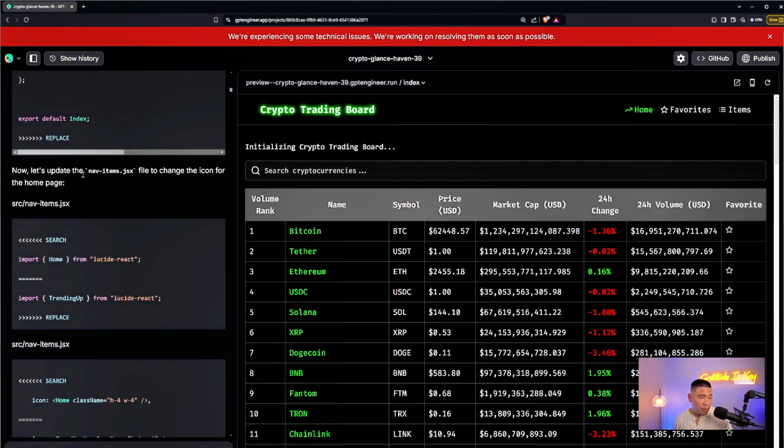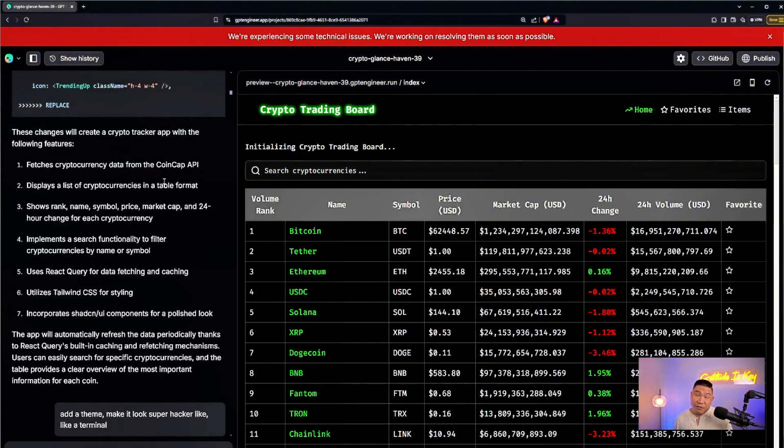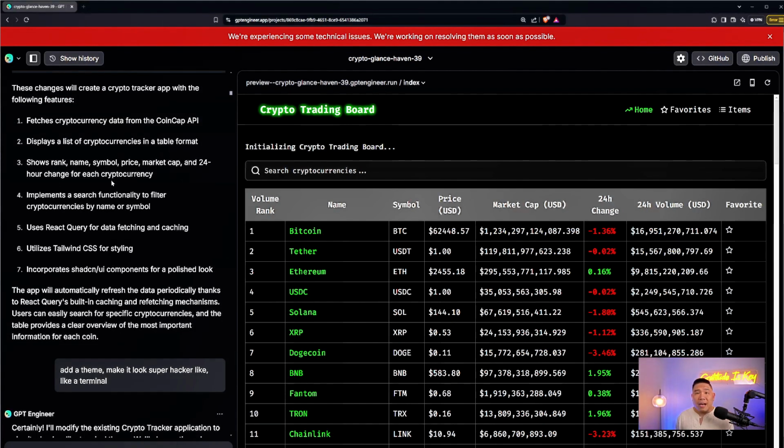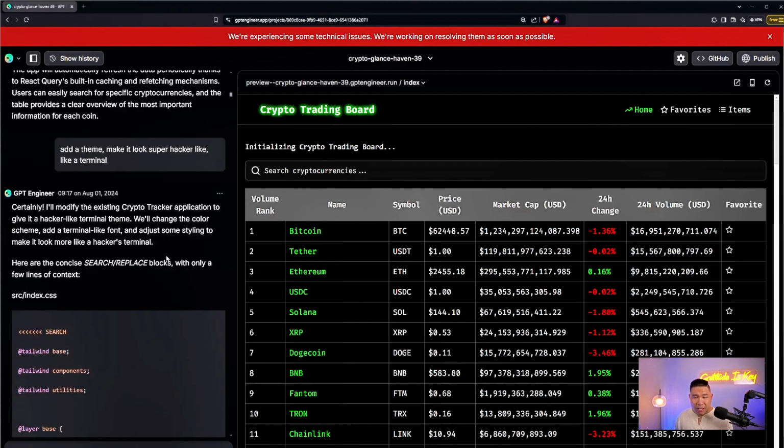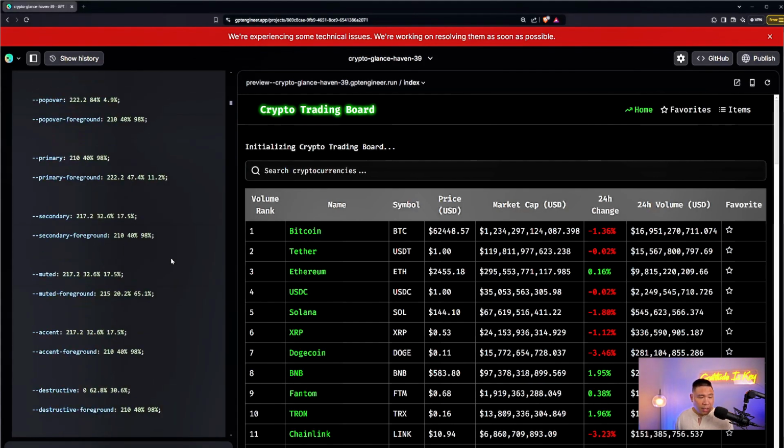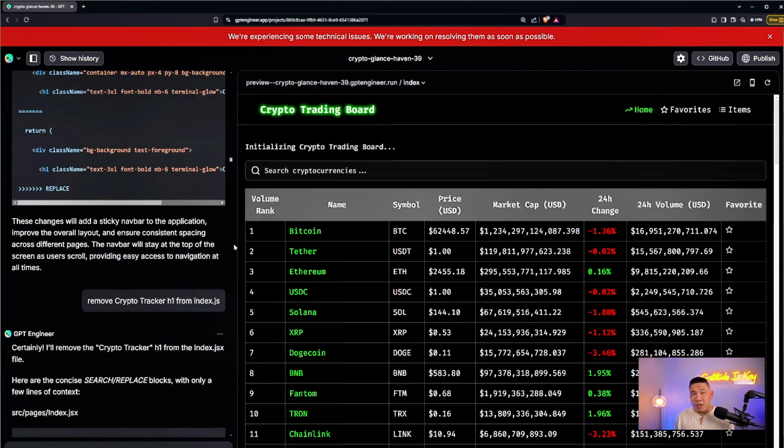Here it was telling me what it was going to do next. Update the nav item JSX. I have no idea what that means. Here, this is now done. So at this point, it was showing me the first iteration, or the first version, of this trading dashboard. And then I told it to add a theme, make it look super hacker-like, like a terminal. Right? So now it updated the application. Again, it rewrote the code.